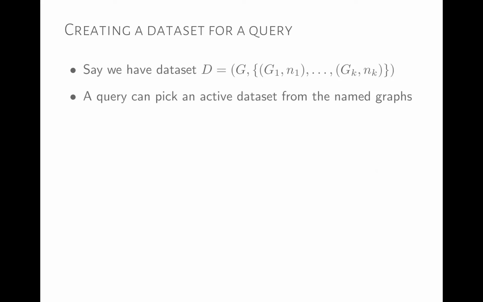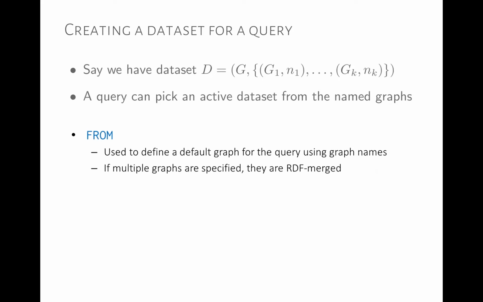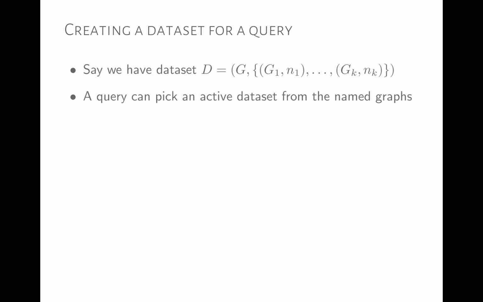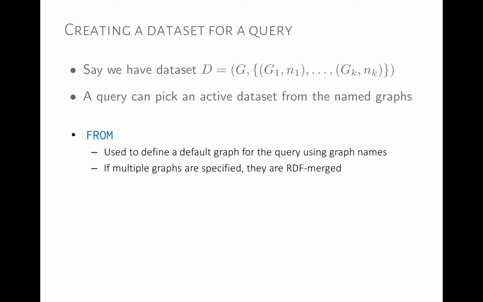A query can pick an active data set from the named graphs. So what does this mean? We have our data set, which is fixed, which is what we index in our store, in our SPARQL engine. However, at query time, we can change this data set and say, I only want to query over this other data set that I'm going to build by selecting from the base named graphs that are there.